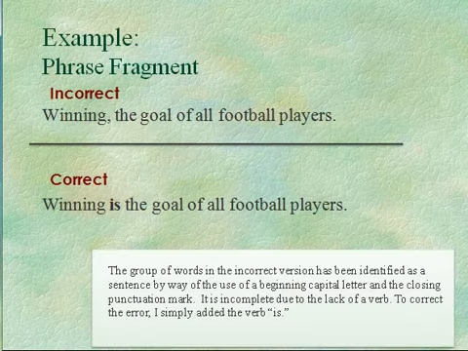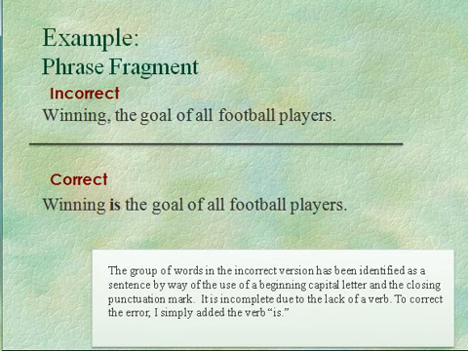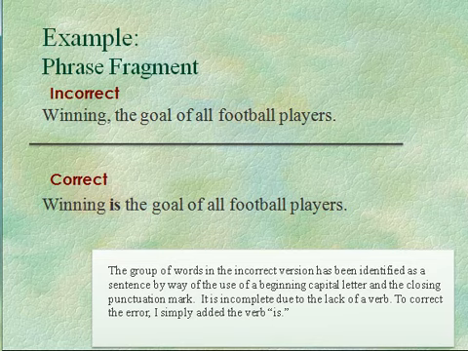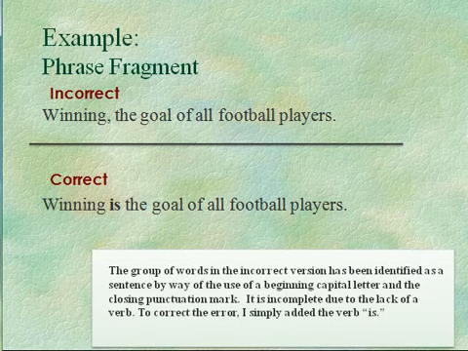Here are some phrase fragments. The incorrect version, my dears, sounds very correct if you're not listening carefully. Winning, the goal of all football players. That'd be great in an advertisement, but doesn't work as a sentence. Okay, what's missing? Well, it's missing a verb. The word is makes this a complete thought. Winning is the goal of all football players. Now, winning is a verb form, right? But it can't be a verb in the sentence if it doesn't have a helper in front of it.